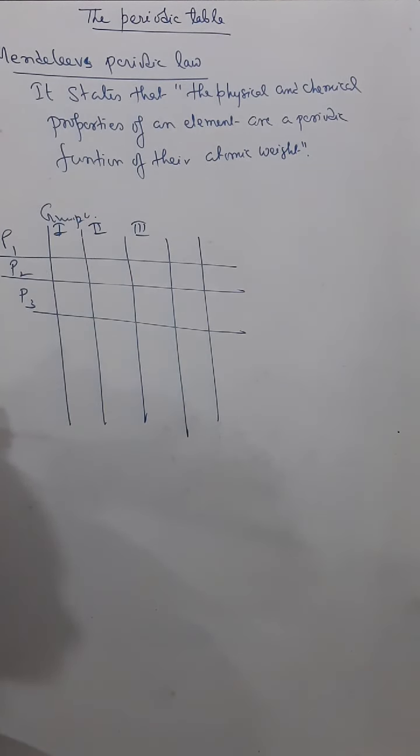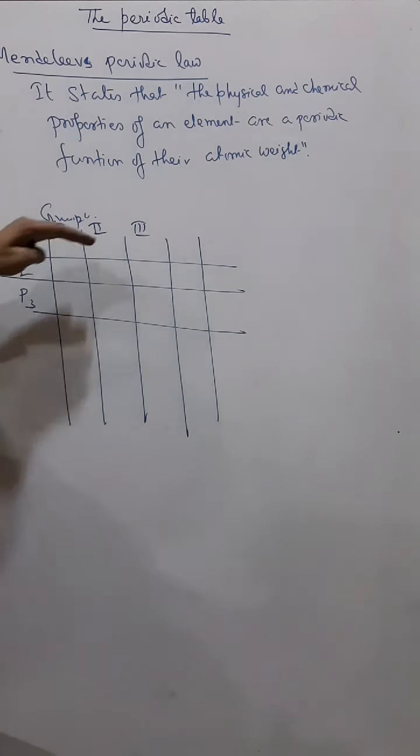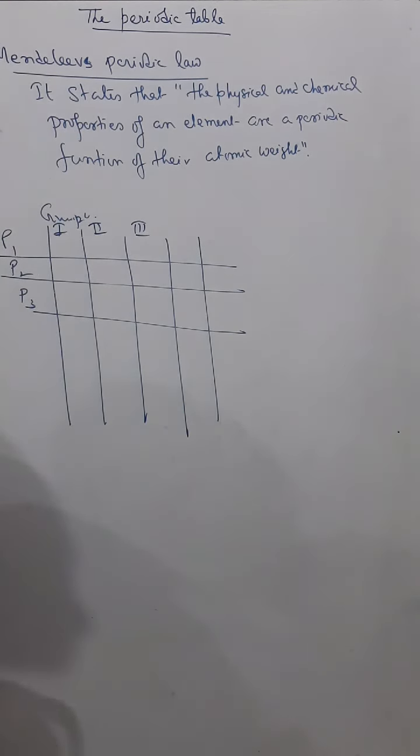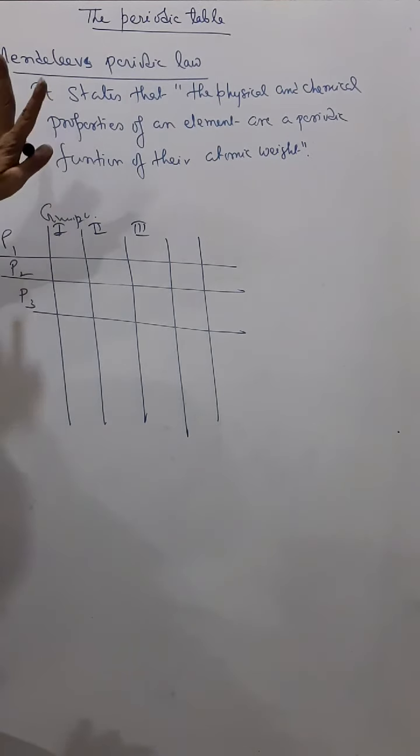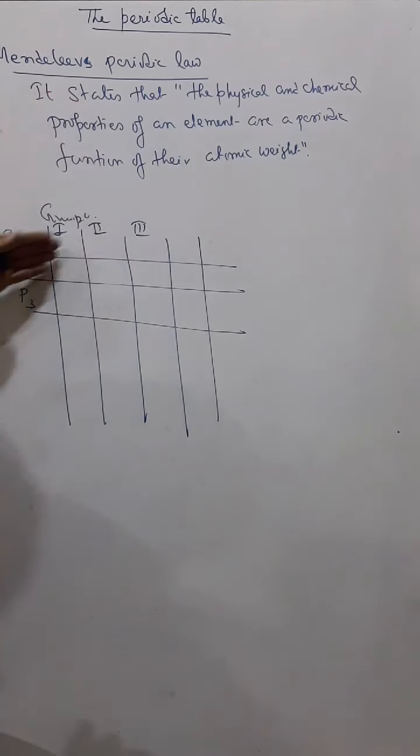And the modern periodic table that we use also consists of groups and periods. That means the concept of the modern periodic table actually came from Mendeleev's periodic table, and therefore Mendeleev is rightly called the father of the periodic table. According to Mendeleev's periodic law, on this concept this periodic table has been framed.